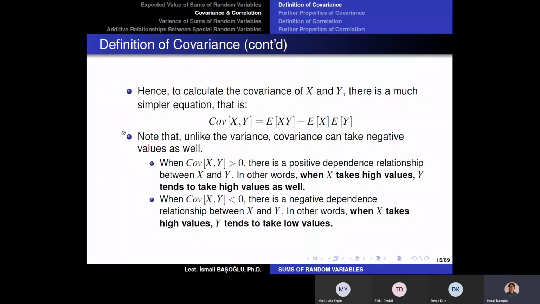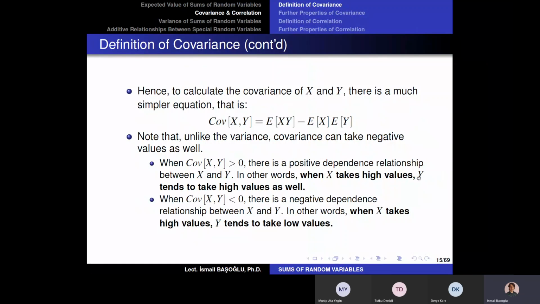So when the covariance is positive, we say that there is a positive dependence relationship between x and y. Or in other words, when x takes high values compared to its average, then y tends to take high values as well. For example, let's say x is the first midterm grade of a student and y is the second midterm grade of the same student.